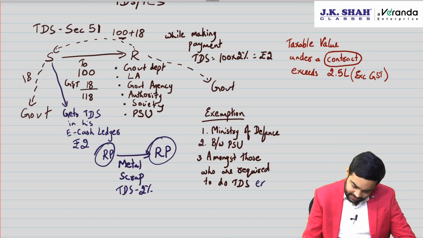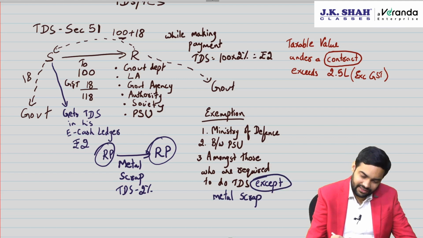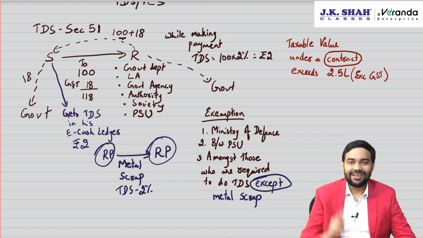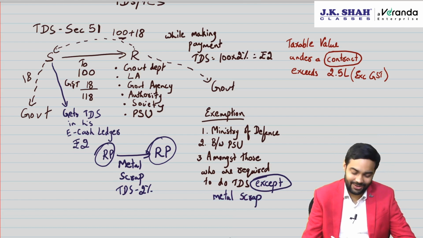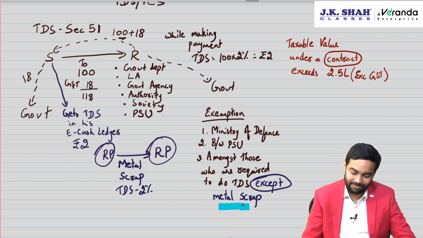Then they changed it here, saying that except metal scrap. Because if you keep it as it is, then see, metal scrap people are required to do TDS. Now if you don't add this line, then in that case, between two registered persons dealing with metal scrap, TDS will never apply, because they will get covered under the exemption, and hence they added metal scrap exclusion here.